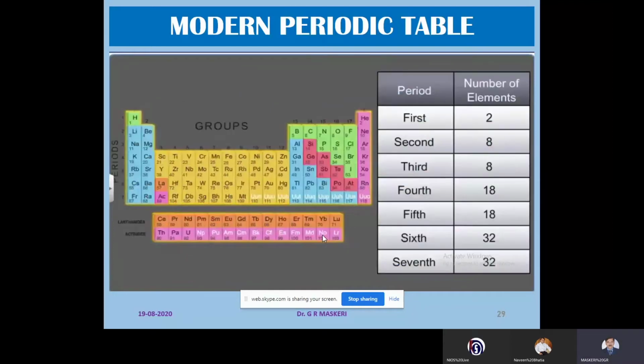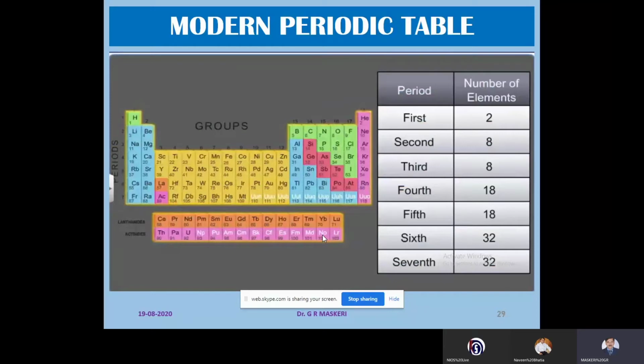The number of elements present in each period of the modern periodic table is different. What I mean is, in the first period there are only 2 elements, second period there are 8 elements, third period again 8 elements, fourth 18, and so on.